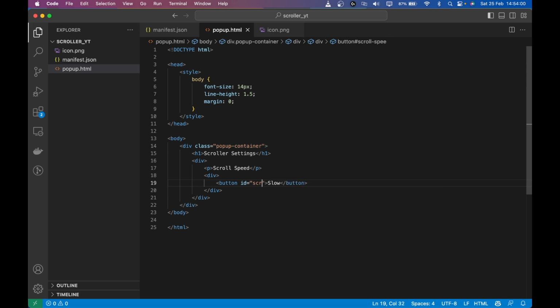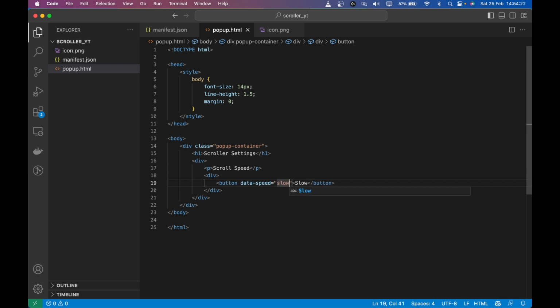I don't think we really need to give it an ID, so let's remove that. We're not going to be using ID, but what I'm going to give it is a data speed. So it's like a custom attribute which we can read whenever we click on this button, and then we know that the slow button is clicked or the medium button is clicked.